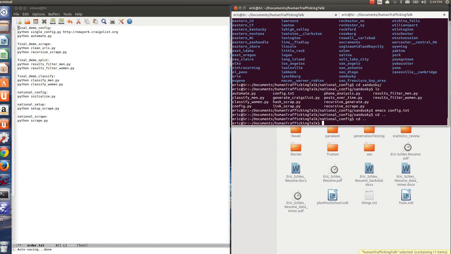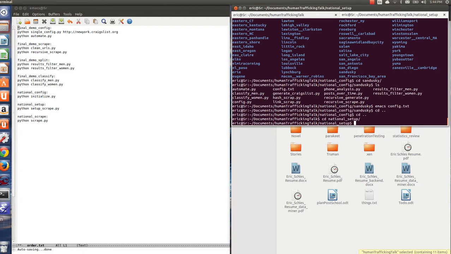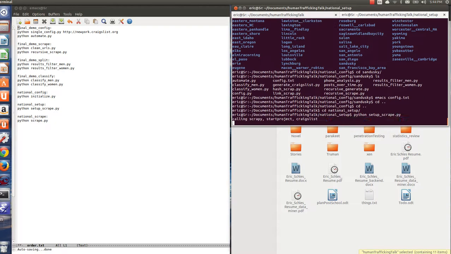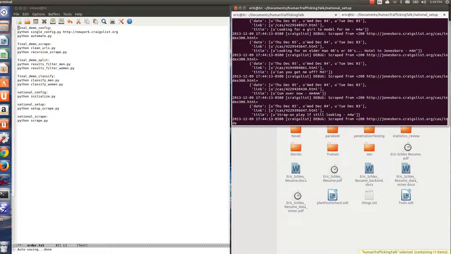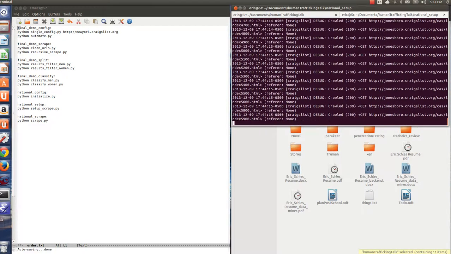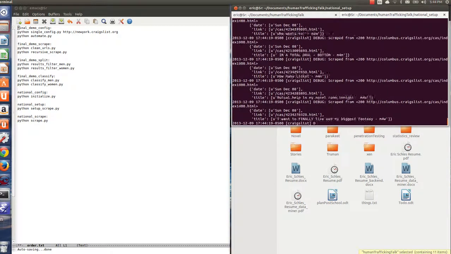Cool. So now we're going to go on to national setup, and we're going to run the setup scrape. What this is going to do is go to each of the web pages. Don't worry about that, it just means those pages literally don't exist on the site.